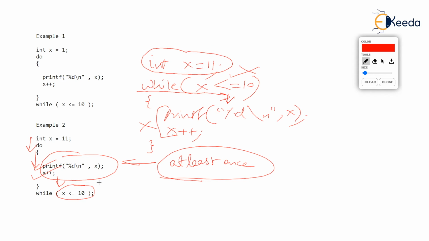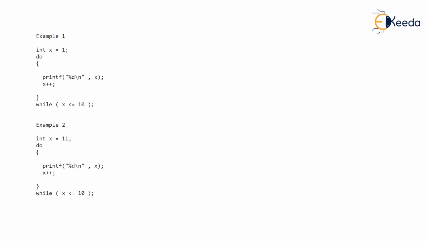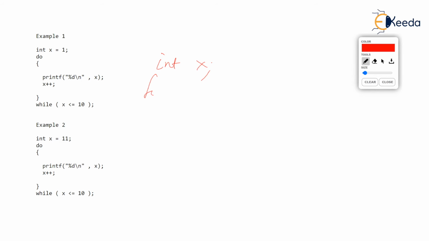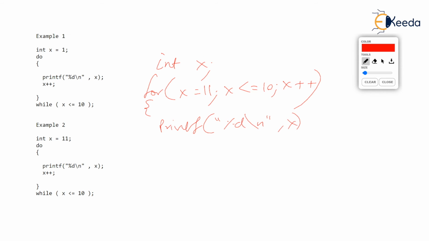Check this again. What if I have int x and I have written some for loop this way? Check this for. There is a comma here.